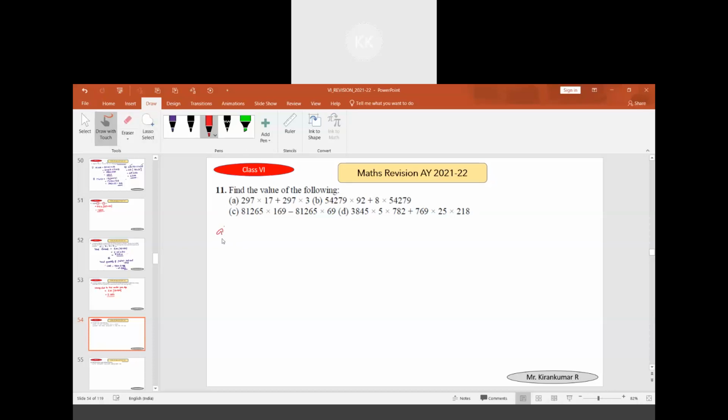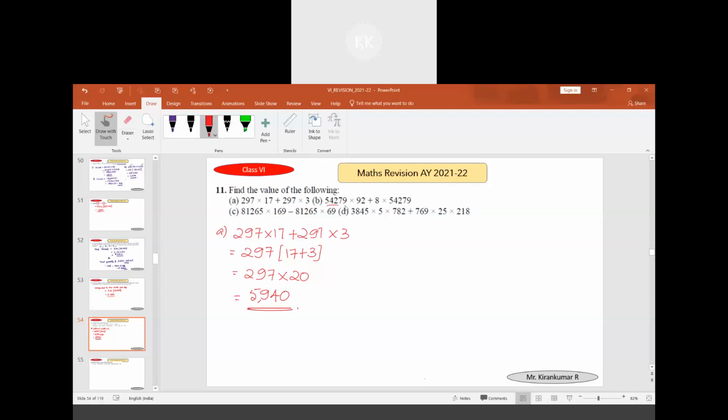In the first question, 297 is common. 297 into 17 plus 297 into 3. 297 is common, and 17 should be added to 3. We get 297 into 20. 297 into 20 will be 5,940. Correct.